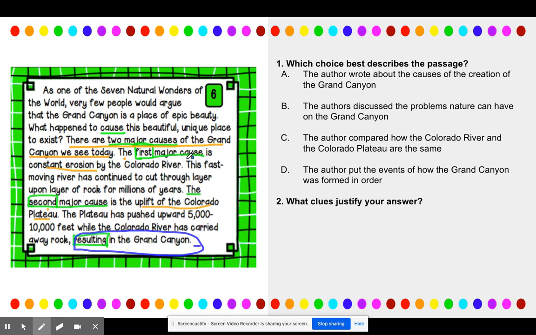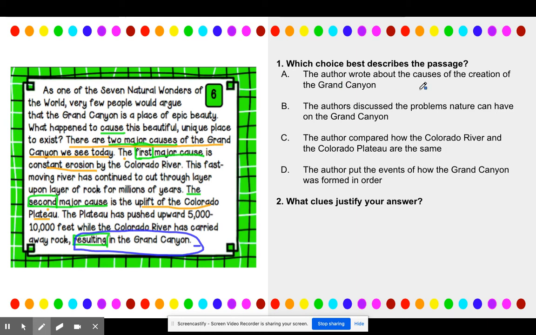So yes, you could also argue that the author is putting the steps in order of how the Grand Canyon was made. I can almost see that, but more here the author wanted me to understand the causes of the Grand Canyon, how it was made, the 2 causes that resulted in, that created the effect of the Grand Canyon. Okay, so let's look at our options here.